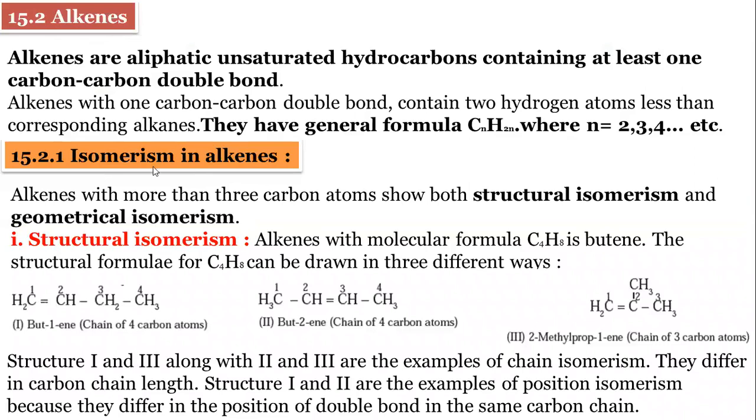Then the next step: we already discussed the isomerism of alkanes, then position isomerism, chain isomerism. So in alkenes also the isomerisms are there. Alkenes with more than 3 carbon atoms show structural isomerism.